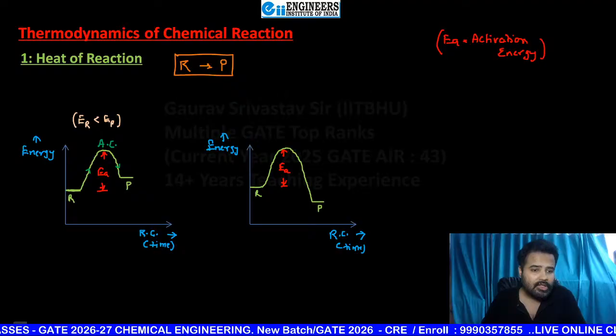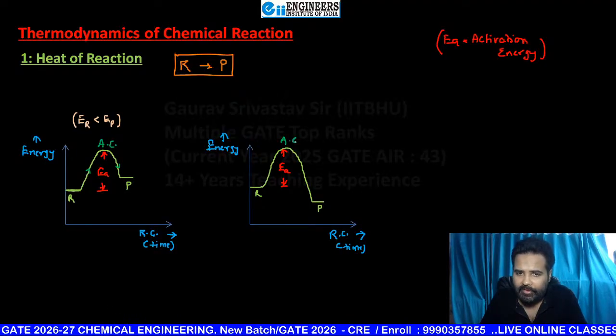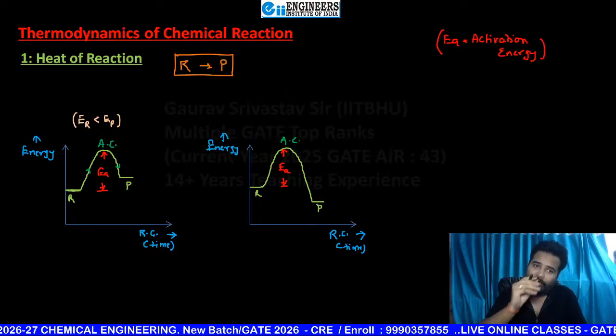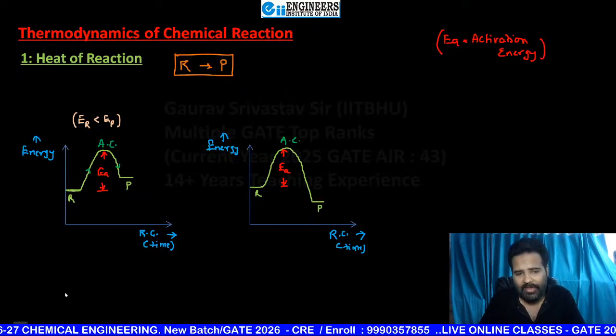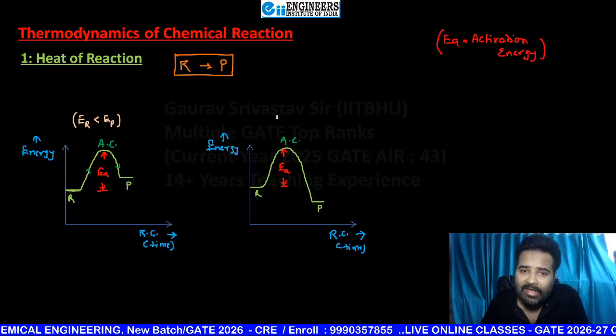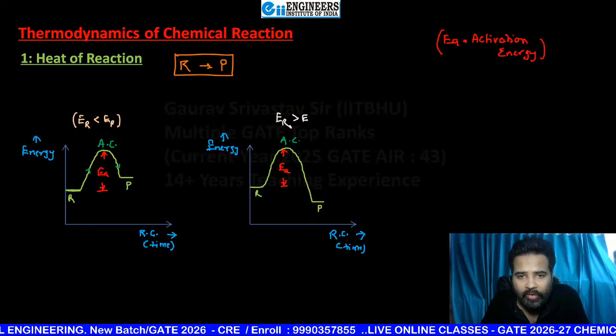Now here again, you would make activated complex, and again they are going to convert it into products. But what did you see here, beta? Clearly, my dear students, you can see for this second case, ER is clearly more than EP.